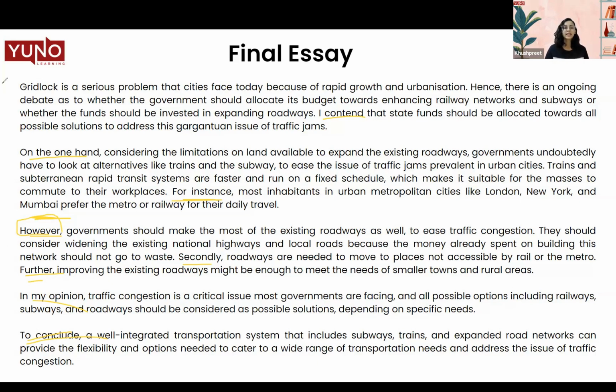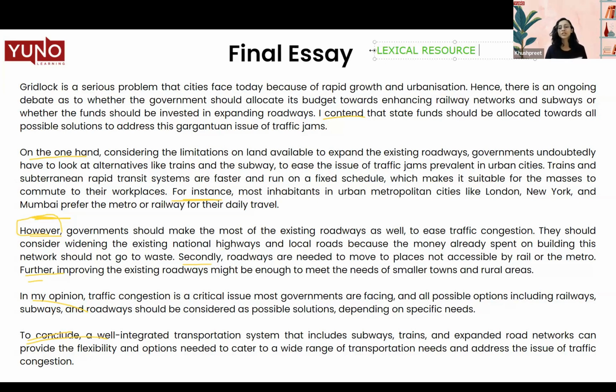Coming to the next point, lexical resource. Now, what is lexical resource? Lexical resource is nothing but a fancy way of saying your vocabulary. So lexical resource means that you have to use good vocabulary words in your essay. They don't have to be very fancy, but make sure that for the word you're using, you know the correct meaning and usage of it.